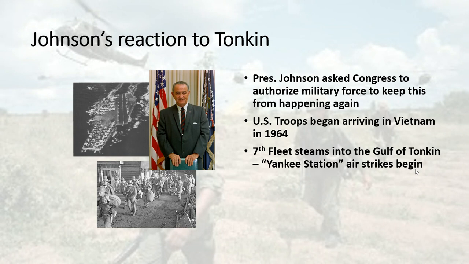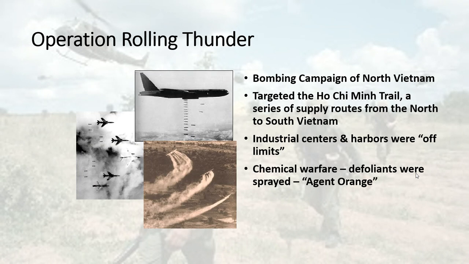And this war, step by step, is going to accelerate till by 1968, '69, we've got 500,000 forces there. And we're fighting a war. It's going to lead to such things as Operation Rolling Thunder. This is the bombing campaign in North Vietnam. If you see the picture there, I used to know a guy, God rest his soul, who has passed, who was a B-52 pilot. And he flew on these missions, and he said they opened up the doors and just dropped tons of bombs on North Vietnam.